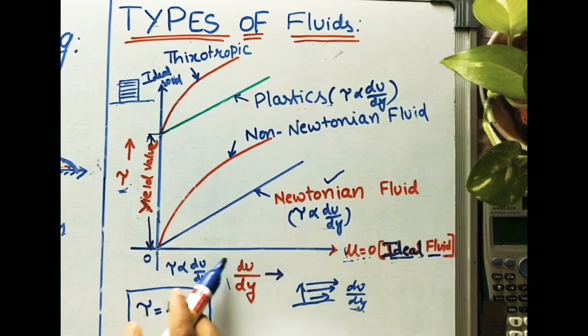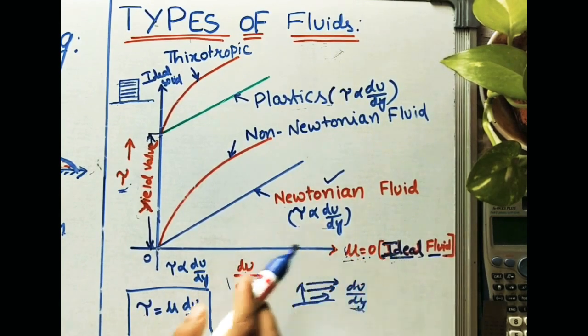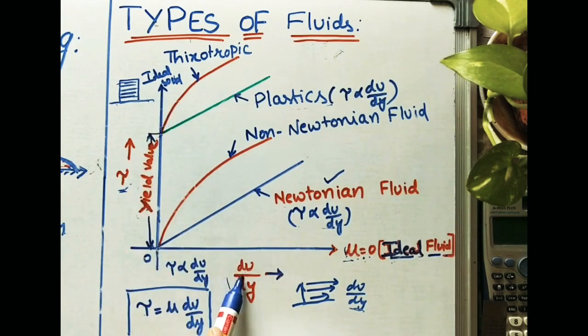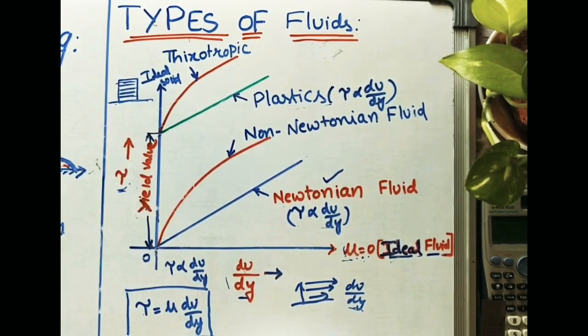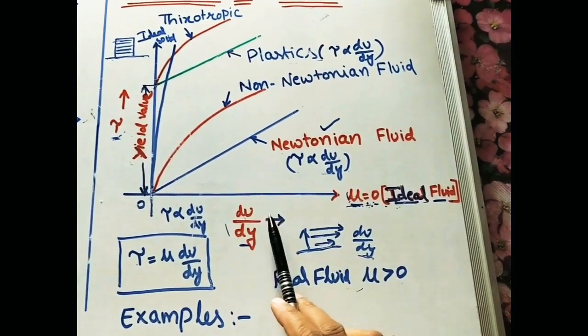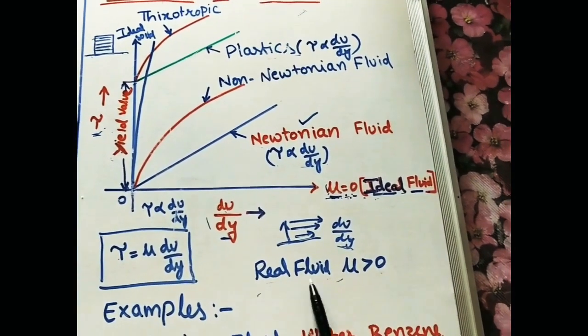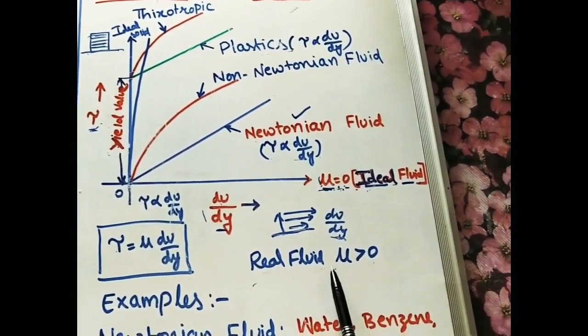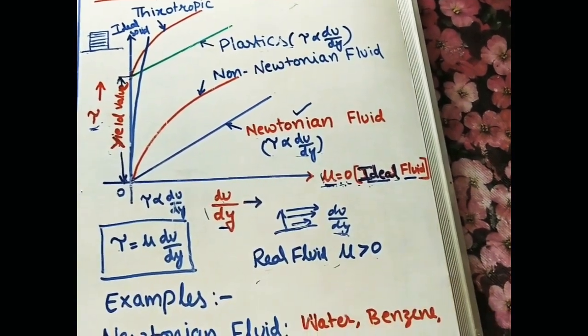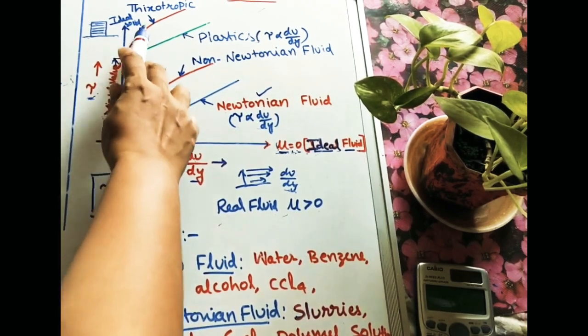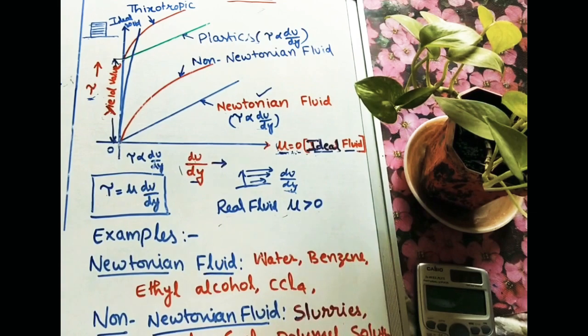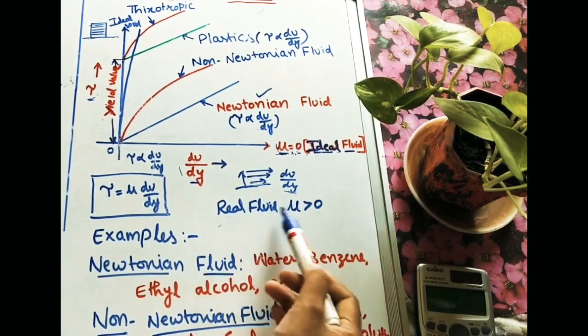If dynamic viscosity or viscosity is 0, it is called an ideal fluid. And if du by dy, meaning velocity change with respect to distance, is 0, it is an ideal solid. For an ideal solid, du by dy is 0. Remember these points. Actually, there is no example for an ideal fluid. Whatever fluids exist in nature are called real fluids, meaning they have some viscosity. If it is 0, it is an ideal fluid. The solid line has some deviation. For ideal and real, this deviation line is called a real solid, like ideal fluid and real fluid.